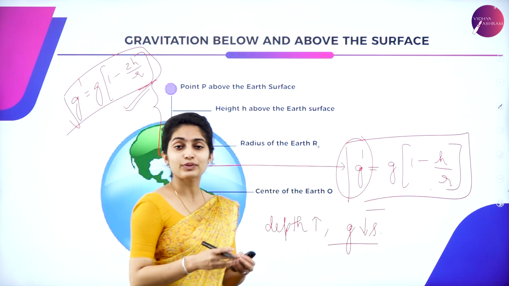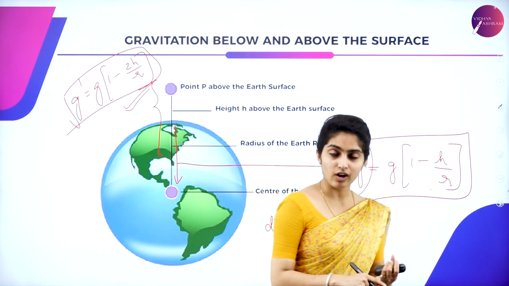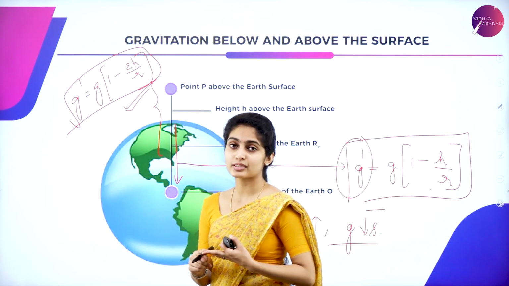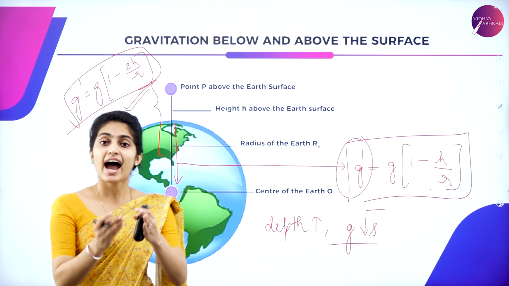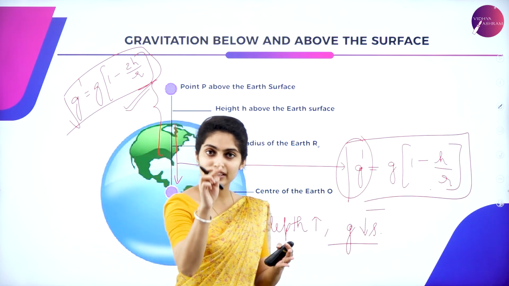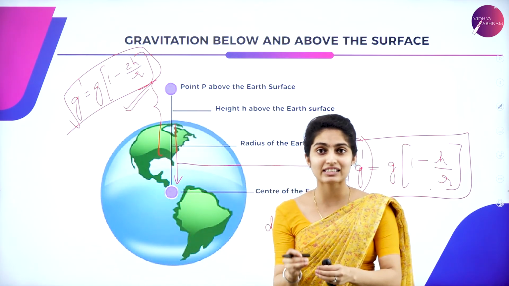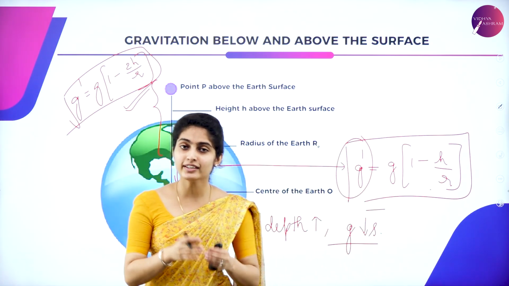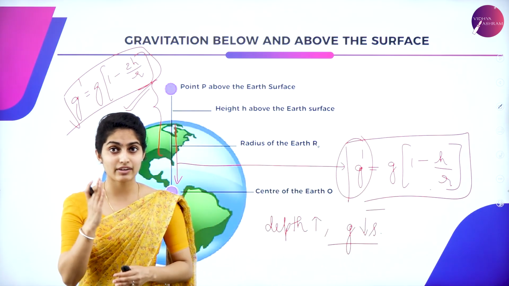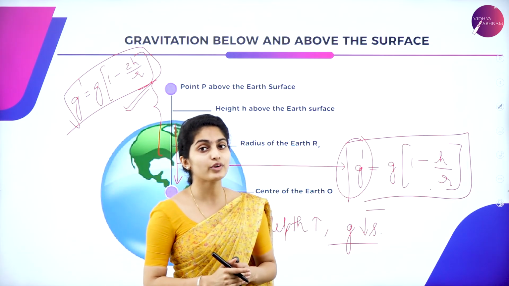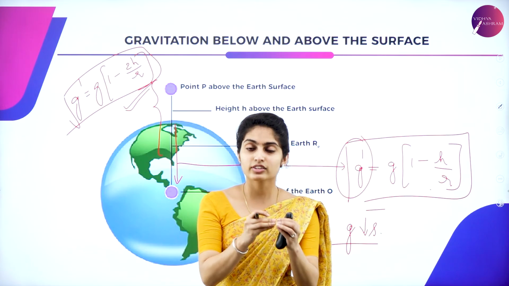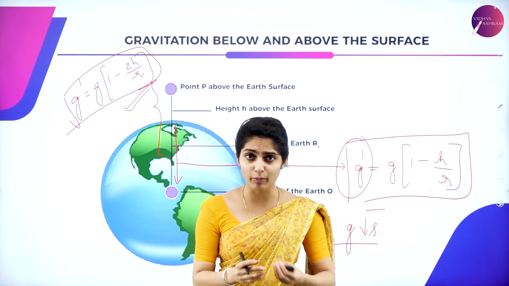So in today's class, we have studied Kepler's third law, the universal law of gravitation, acceleration due to gravity, which is symbolically represented as small g, and the gravitational constant in capital letter G, whose value is 6.67 into 10 raised to minus 11 Newton meter square per kg square. And the acceleration due to gravity constant value is 9.8 meter per second square. So these two are the constant values which you will have to keep in your mind.